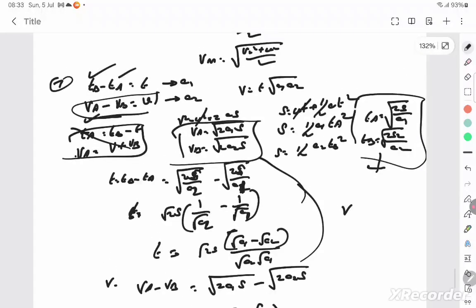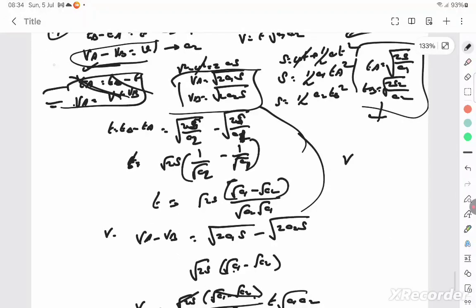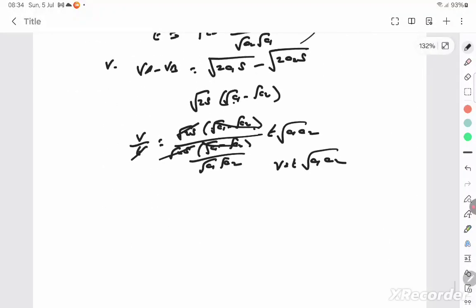So you should remember that you write these two equations. You don't have to write what is T and TB, that was quite unnecessary. You use the formula, find what is VA. V square minus U square is equal to 2AS, because the distance travelled by them is the same. And S is equal to ut plus half at square. Using these two formulas, find VA, VB, TA, TB. Once you find that, you substitute in the given two equations and then divide, and you are able to get the proof of what is V. So that's a very beautiful sum.